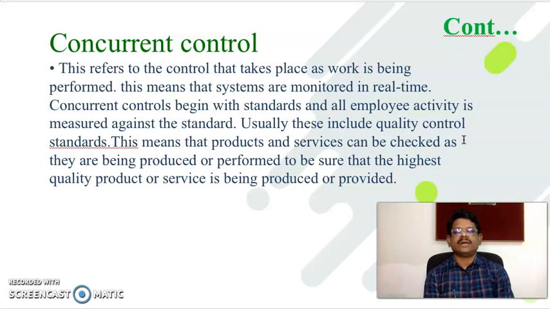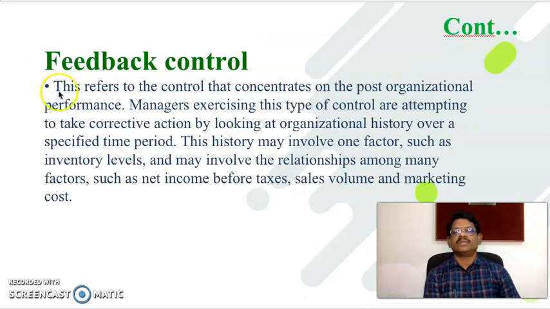That is concurrent control: when things are in process, in the moment, we check the quality, the process, and the performance of each and every unit and individual. We find out any deviations, and then we correct those measures, and try to see that everything is going in a smooth manner.